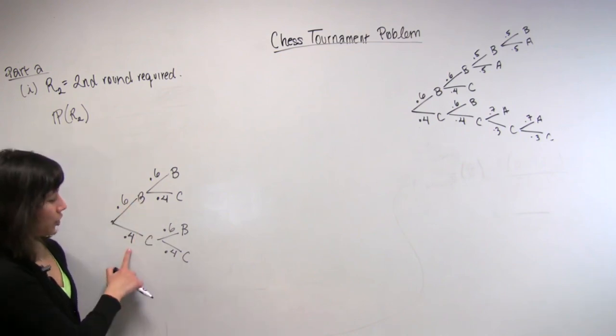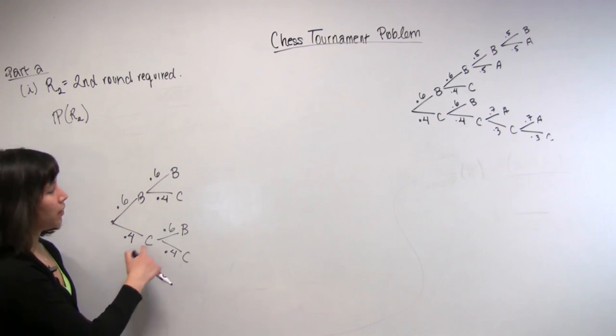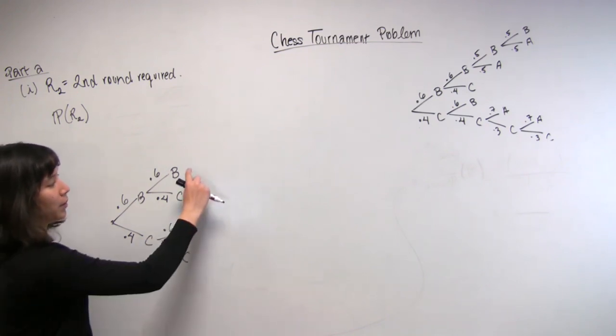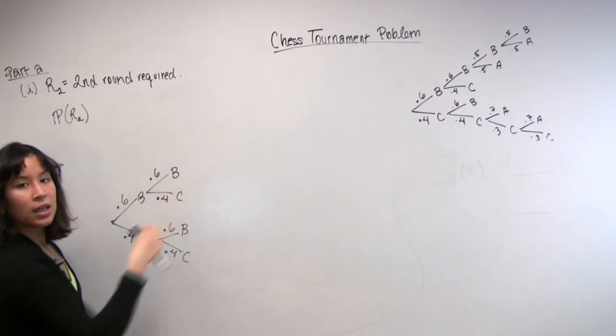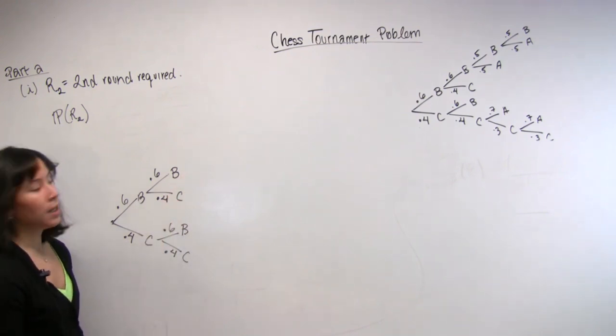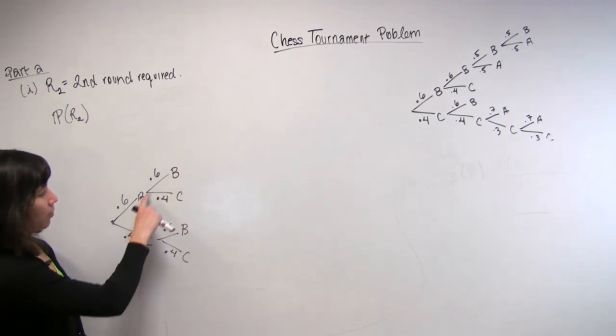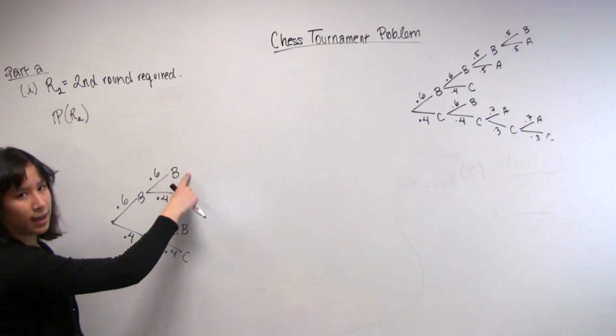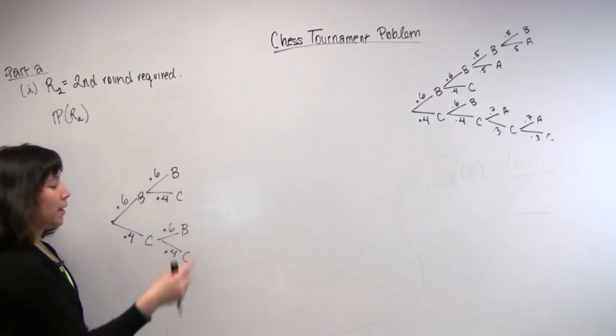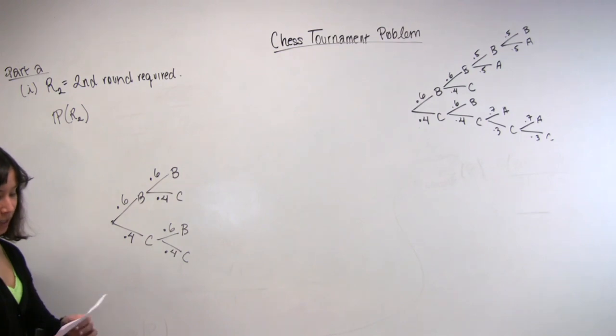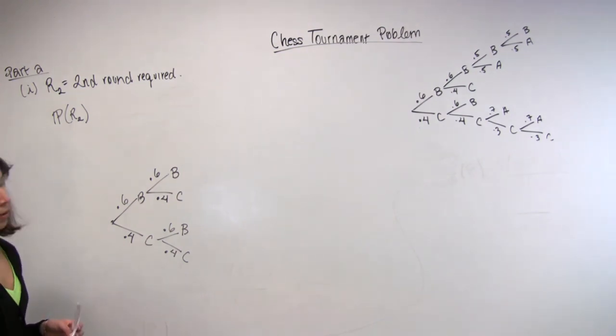And the reason why such diagrams are so useful is because to compute the probability of a particular outcome, if you've designed your tree correctly, all you have to do is multiply the probabilities along the branches that get you to that outcome. So let's see that in action. When is a second round required?